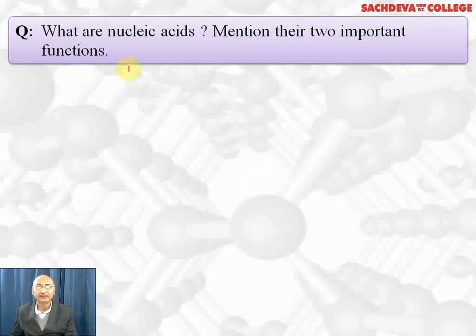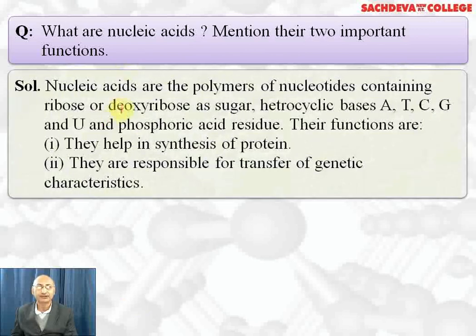What are nucleic acids? Mention two important functions. Nucleic acids are polymers of nucleotides containing ribose or deoxyribose as sugar, heterocyclic bases adenine, thymine, cytosine, guanine and uracil, and phosphoric acid residue. Their important functions are they help in synthesis of proteins and they are also responsible for transfer of genetic characteristics.